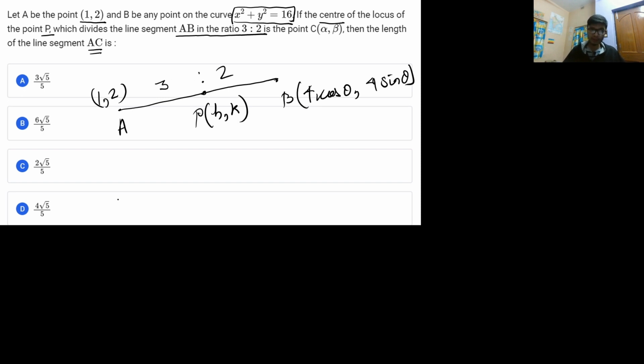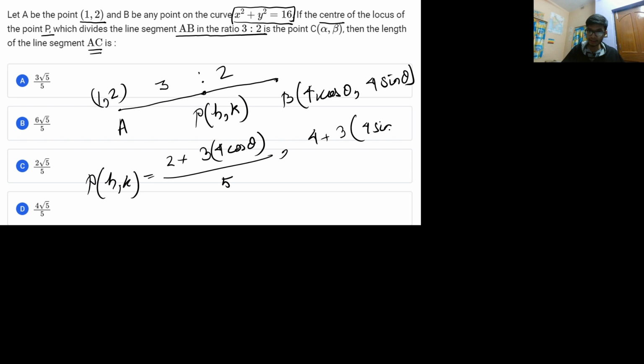All right, so from here I can get the coordinate of point P by using the section formula. So what will be the x coordinate? 2 into 1 plus 3 times 4 cos theta divided by 2 plus 3, that is 5. And similarly the y coordinate will be equal to 4 plus 3 times 4 sin theta by 5. All right, so this will give you the coordinate of the point P, which is basically dividing the line segment AB in the ratio 3:2.